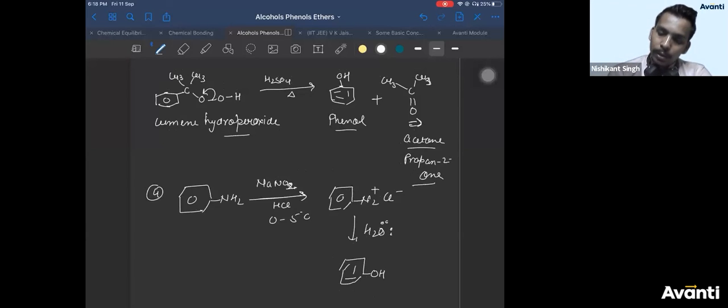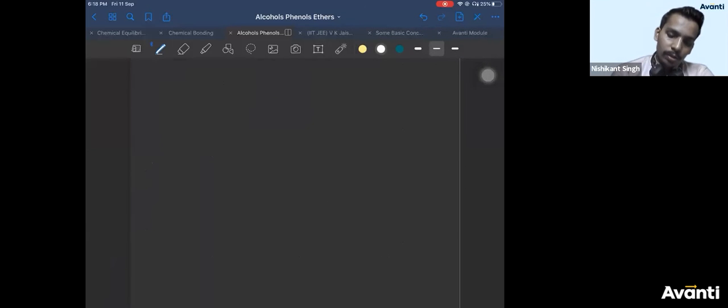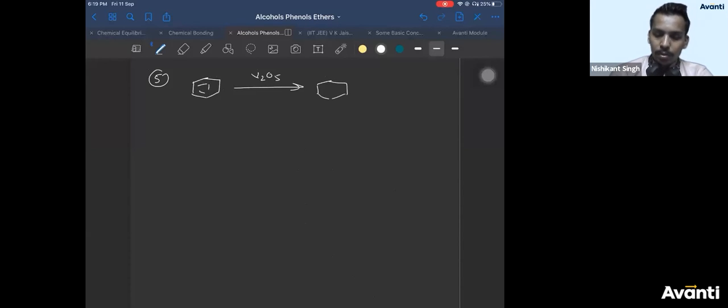There is one more method you can write, that is oxidation. If you take benzene and treat it with V2O5, which is an oxidizing agent, very good oxidizing agent, you will get phenol. This is oxidation of benzene. So benzene on oxidation can give you phenol, right? Very good.